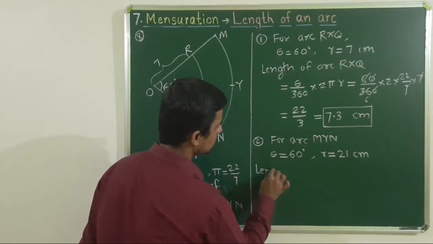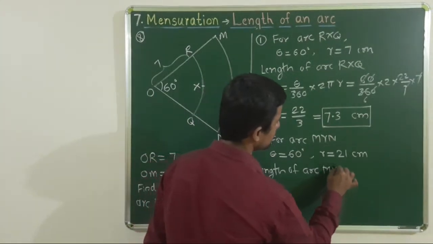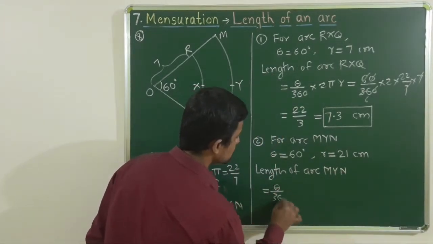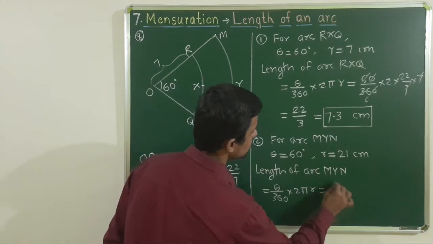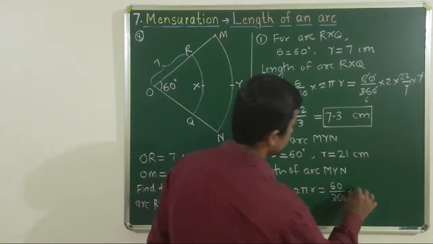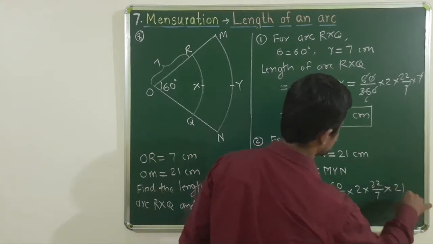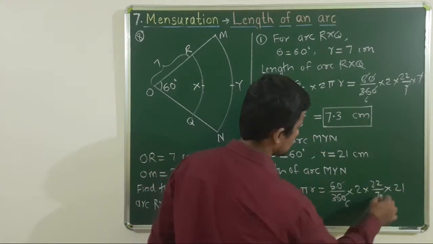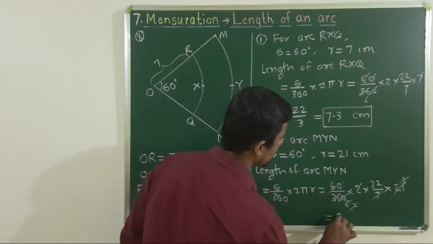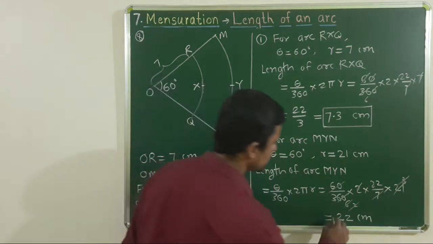Now length of arc MYN is equal to theta upon 360 into 2 pi r, that is 60 upon 360 into 2 into 22 by 7 into radius 21. That is equal to 22 centimeter. The length of arc MYN is 22 centimeter.